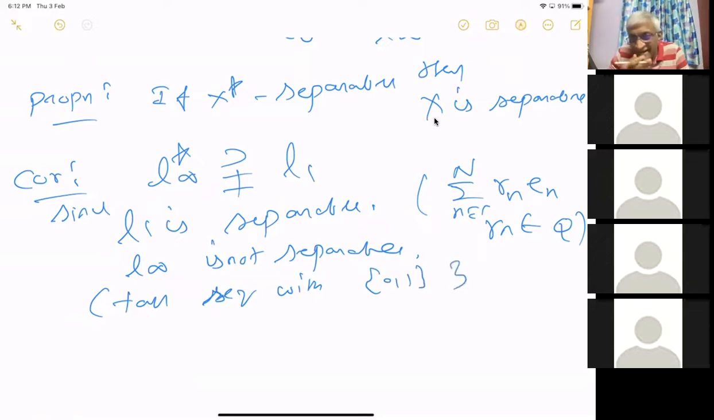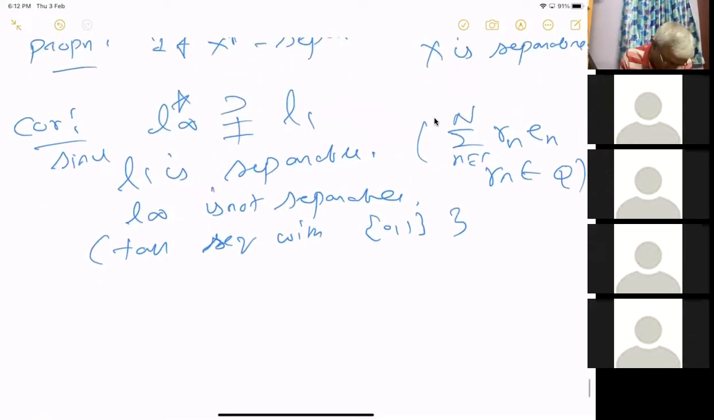And do you know these things? The L infinity is not separable and all those things. I think these are all trivial things, and I hope you know that. Okay. So because of that, L infinity star is not equal to L1. Now we prove the proposition.